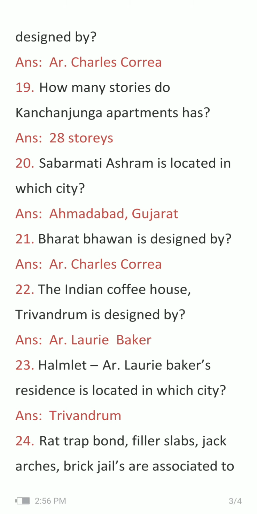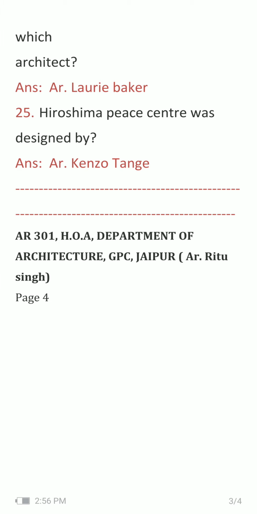Question number 24. Rat-trap bond, filler slabs, Jack Arch roofs, brick jalis are associated to which architect? And the answer is architect Laurie Baker. Now we come to the last question, question number 25. Hiroshima Peace Center was designed by, and the answer is architect Kenzo Tange.